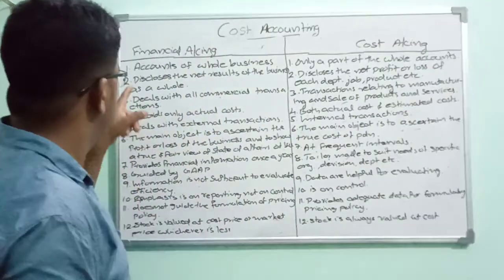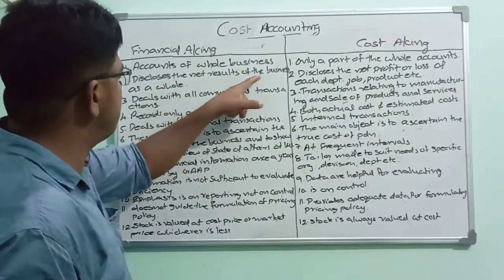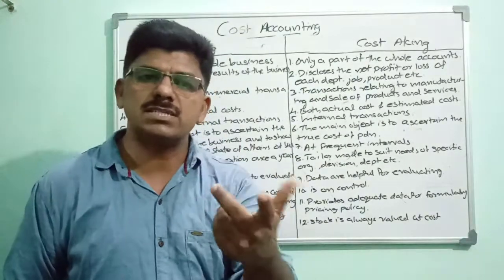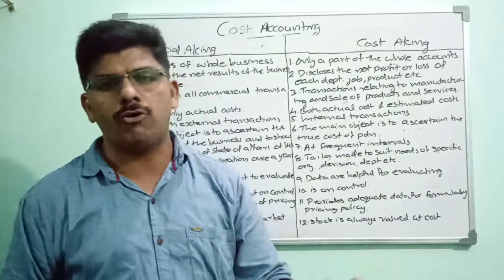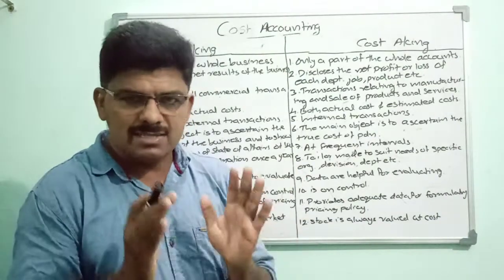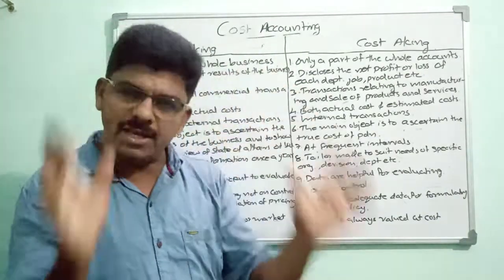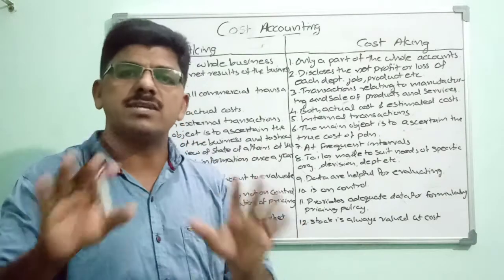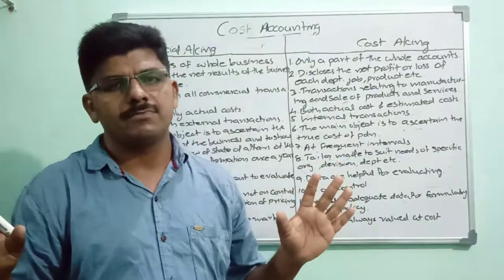Number 2, it discloses the net results of the business as a whole. Financial accounting discloses the net results of a business as a whole. As it is the accounts of the entire business concern, it discloses the entire business concern's profit or loss.